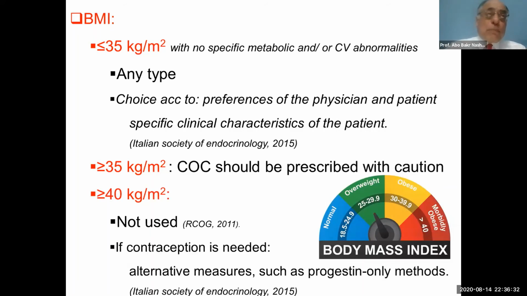But if there is morbid obesity, the body mass index is more than 40 kilogram per meter square, it is not recommended to use the combined oral contraceptive pills. May one ask, in this condition, if contraception is required, what is the method of contraception? The progestogen only methods is recommended in this condition with morbid obesity, that's to say with a body mass index more than 40 kilogram per meter square.